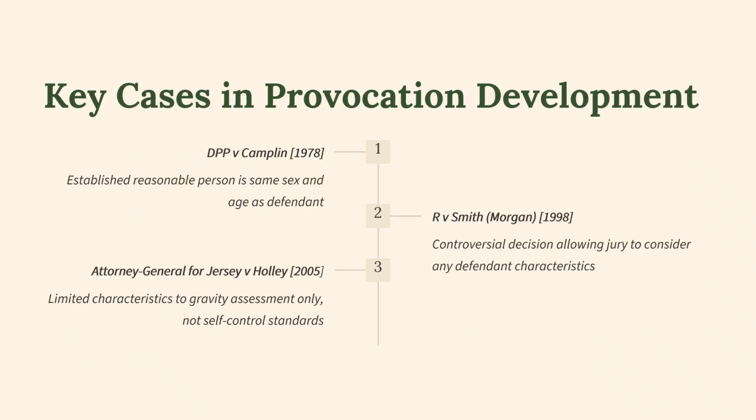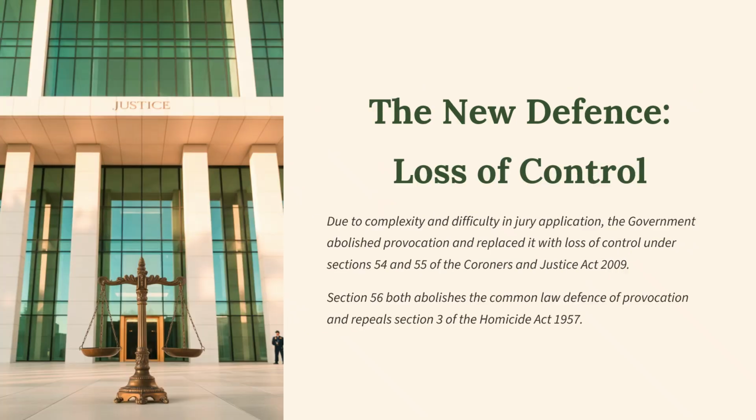Key cases in provocation development: you had DPP versus Camplin, that was in 1978, which established the reasonable person is the same sex and age as the defendant. Then you had the case of R versus Smith, 1998, a controversial decision allowing the jury to consider any of the defendant's characteristics. And then you had Attorney General for Jersey versus Holley, which limited characteristics to gravity assessment only, not self-control standards. So because of the past conflicting tests, a new defence of loss of control was developed from that history.